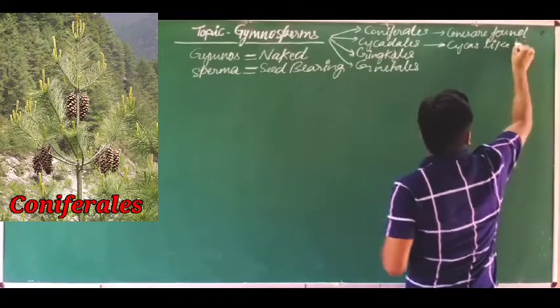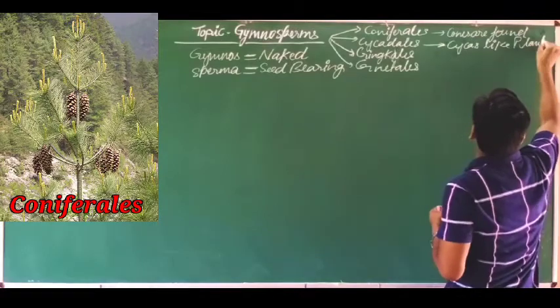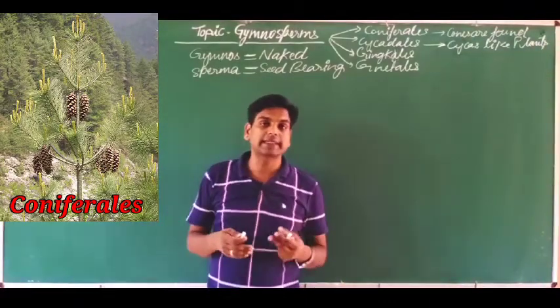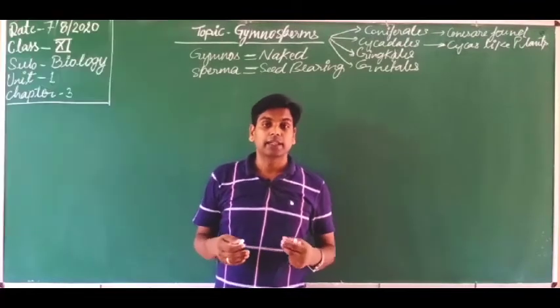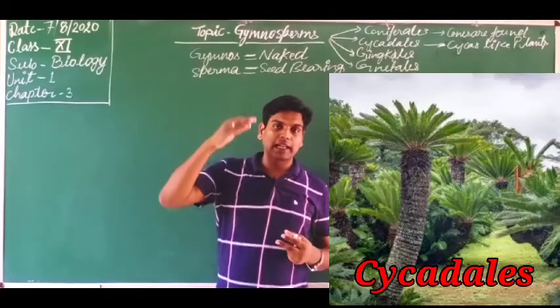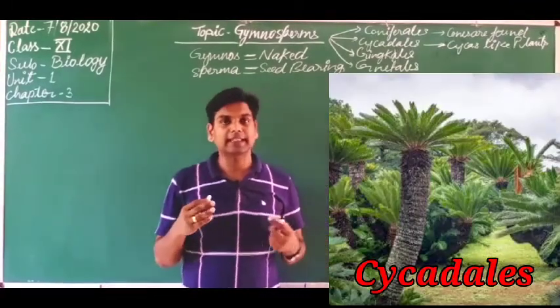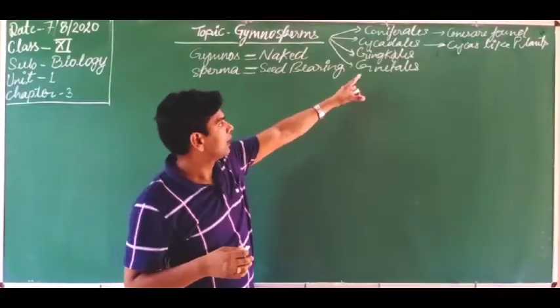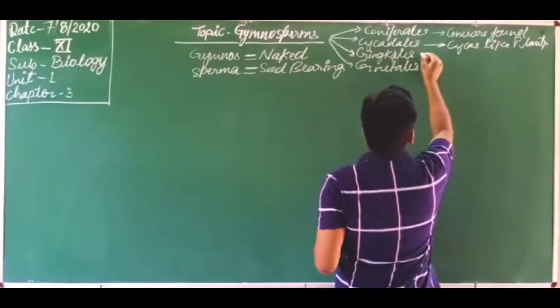What does that mean? Cycas is an unbranched, tall plant and the cone is situated at the terminal region of the plant. So cycas-like plants are placed in cycadales.